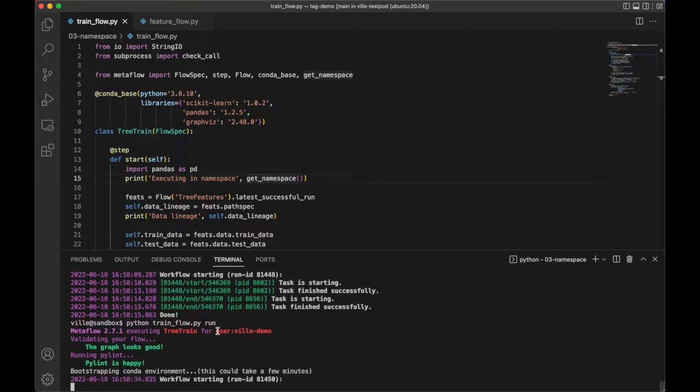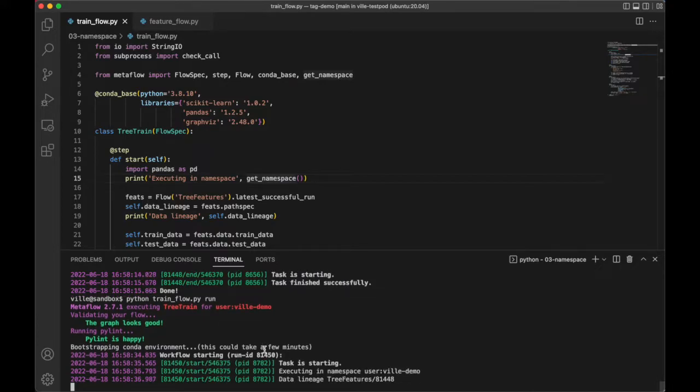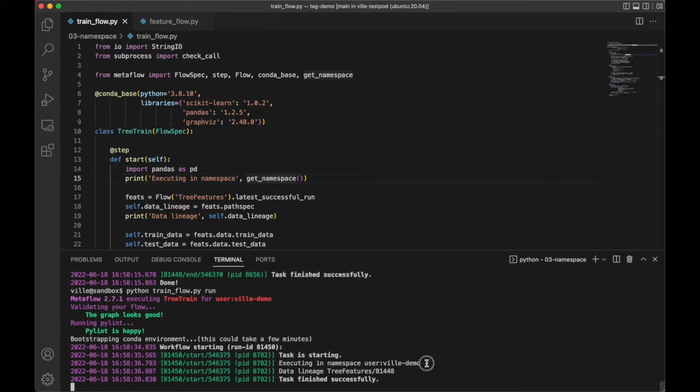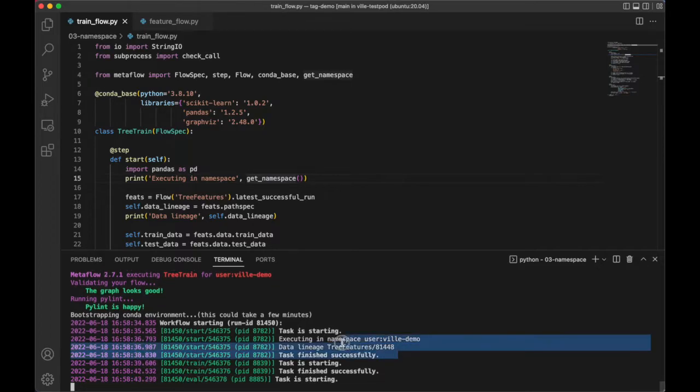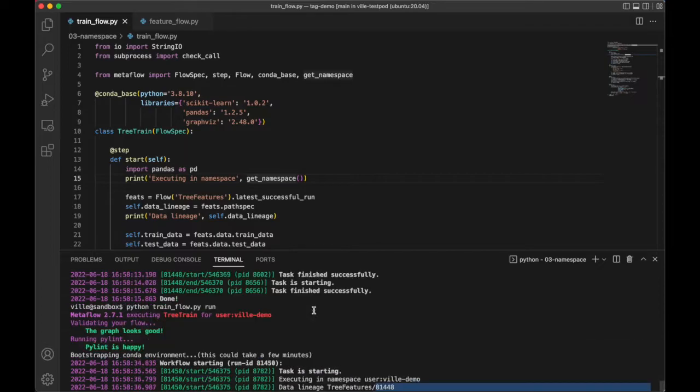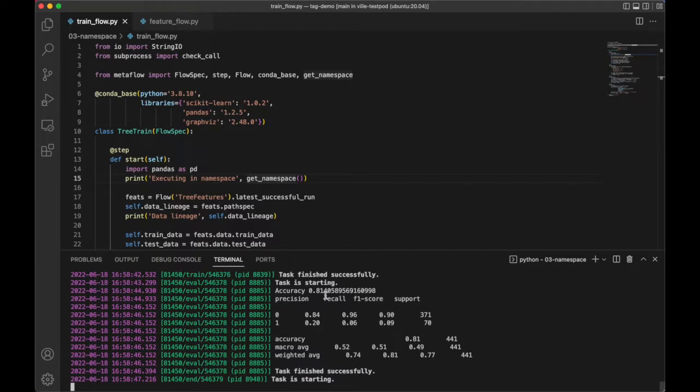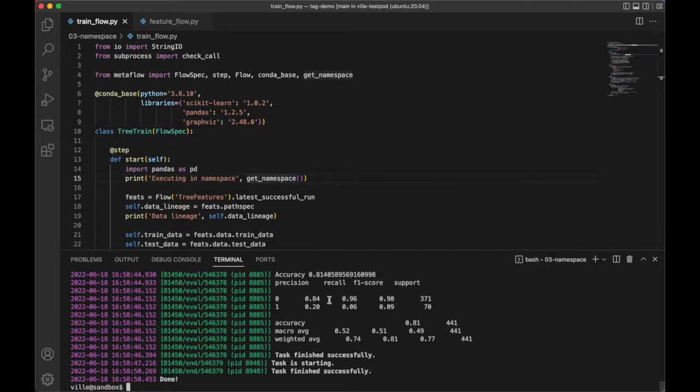So now we can see that the namespace in this case, since I didn't mention anything specific, is called Ville demo, which is the username that I have here. And we can see that the run ID refers to 448, which is the one that we just executed here. And now the model is being trained here.